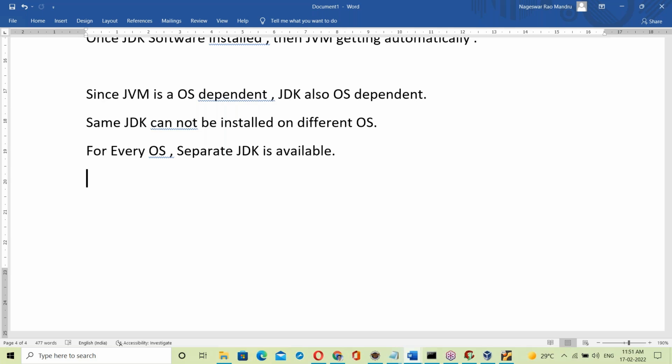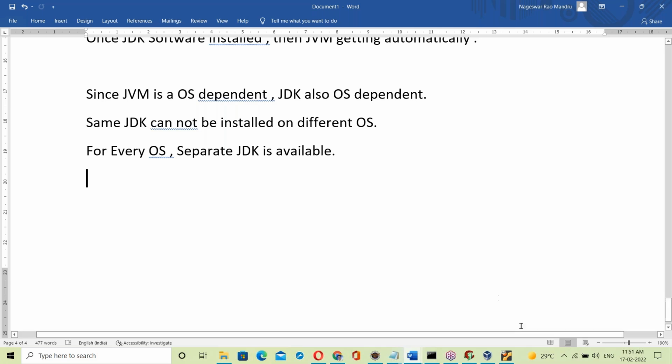See, most Java trainers will just give the definitions. What does independent platform mean? Simply, they say it's independent of the OS, a Java program runs on any OS, and the JVM makes Java an independent platform. That's it. They will not explain the exe file, they will not explain the dot class file. Even when explaining, they will not explain practically.